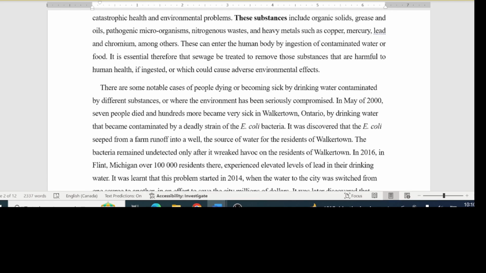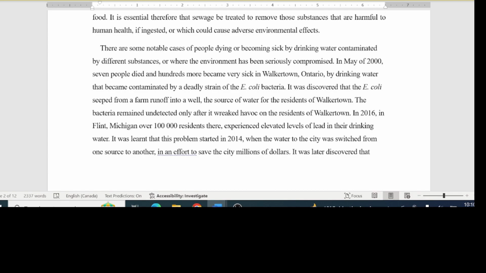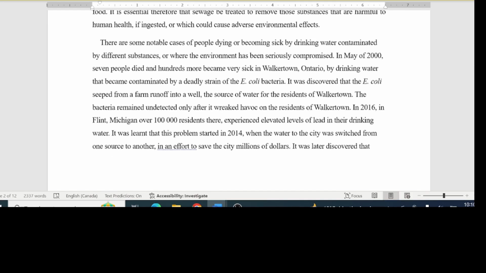It is essential, therefore, that the sewage be treated to remove those substances that are harmful to human health if ingested, or which could cause adverse environmental effects. There are some notable cases of people dying or becoming sick by drinking water contaminated with different substances, or where the environment has been seriously compromised.